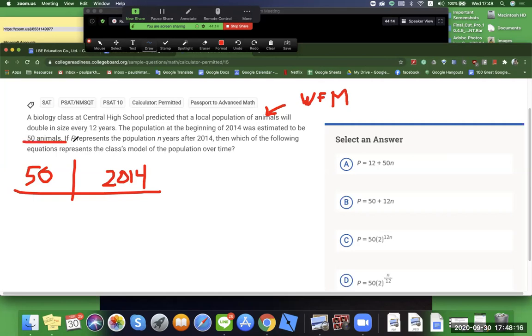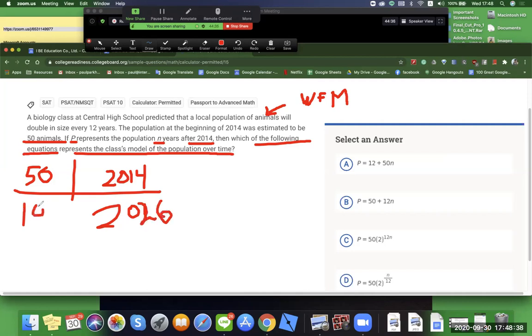If P represents the population n years after 2014, then which of the following equations represents the class model of the population over time? So the practical way I do this is I go to the next time frame, which is going to be 2026, and that's going to be 100 water Felix monkeys. So for all of these functions to work, because these are definitely functions, it has to match up with this one.